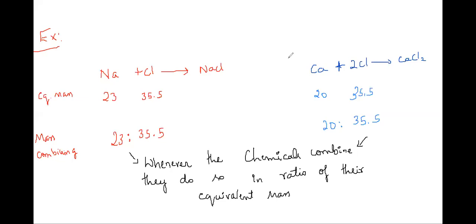If I have 23 gram of sodium, then it will combine with 35.5. There is complete combination. So the whole of 35.5 is going to react with the 23 gram of sodium there. That is how the chemicals are going to combine here.